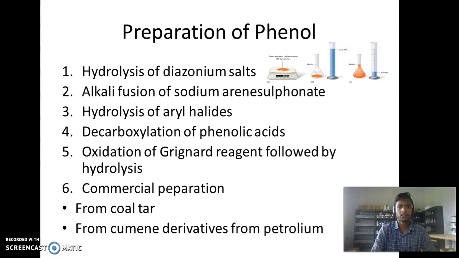Next point, preparation of phenol. In this case, various methods are used for preparation of phenol.